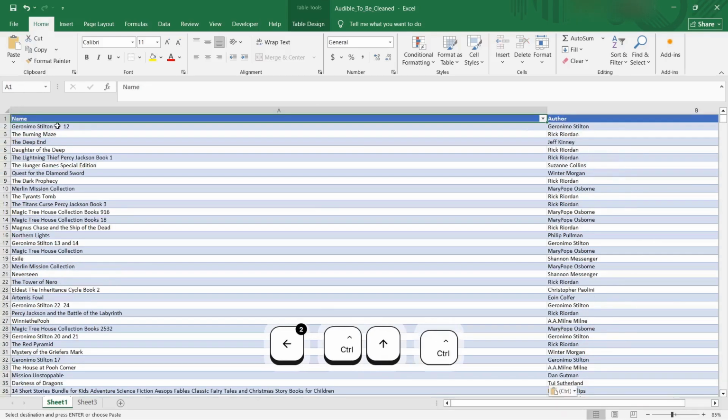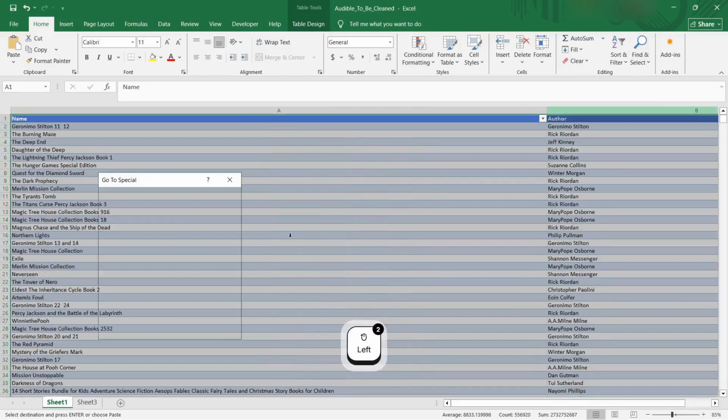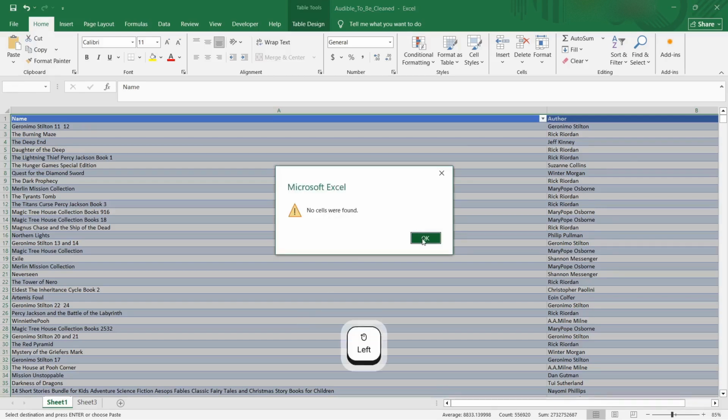We'll go up, we'll select the whole thing, we'll check if there are any blanks. There are no blanks.